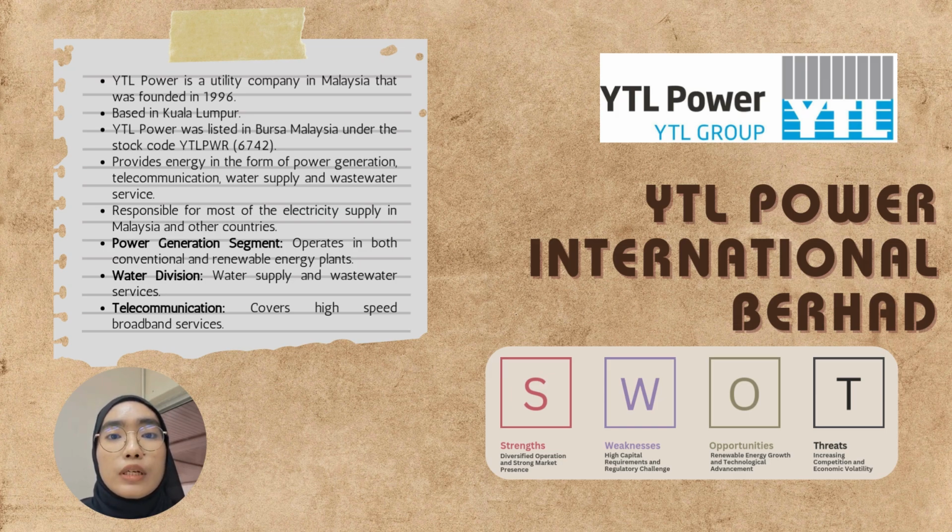YTL Power is a utility company in Malaysia that was founded in 1996 and is based in Kuala Lumpur. It is listed on Bursa Malaysia under the stock code YTL PWR 6742. The company provides energy in the form of power generation, telecommunication, water supply and wastewater service. They are also responsible for most of the electric supply in Malaysia and other countries like Indonesia and the UK.